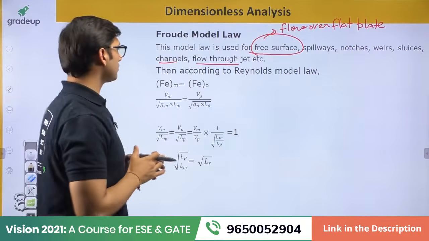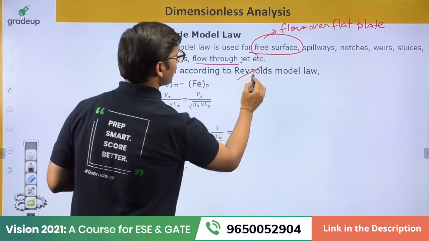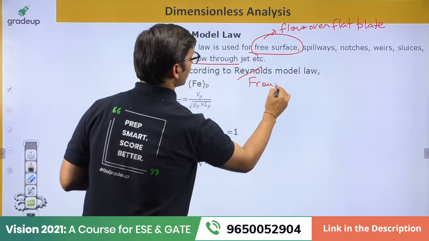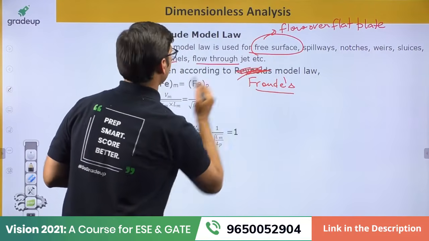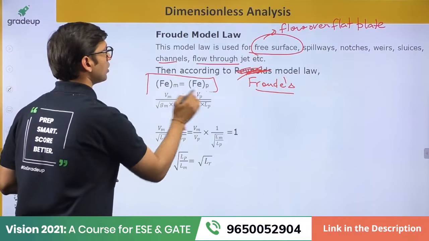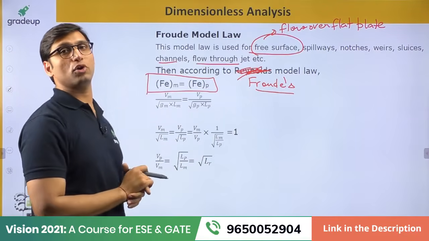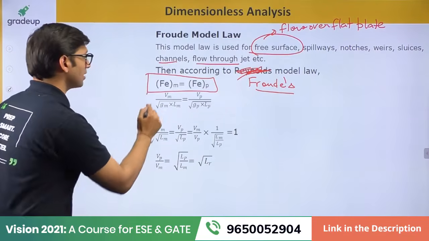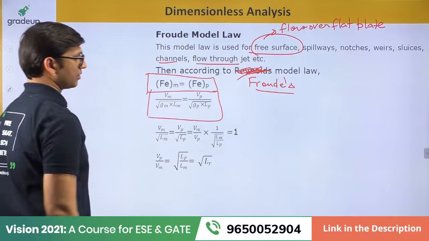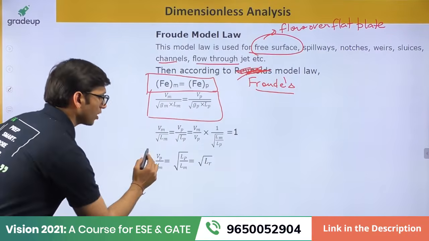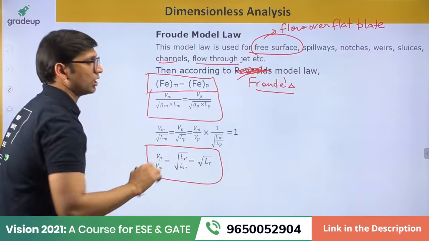Understand? Then according to the Froude model law, not Reynolds model law, the Froude number of the model should be equal to the Froude number of the prototype. In that case, this will be Vm over under root Gm Lm, which should be equal to this. From here, you will get a relation in the Froude model law.